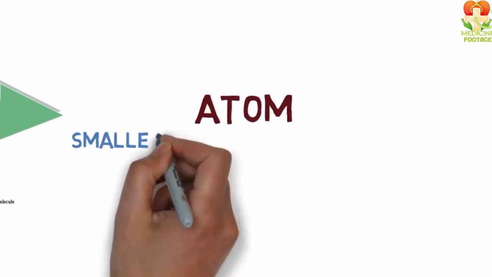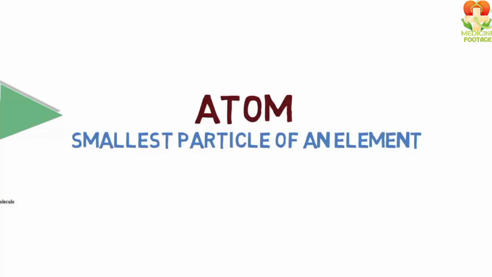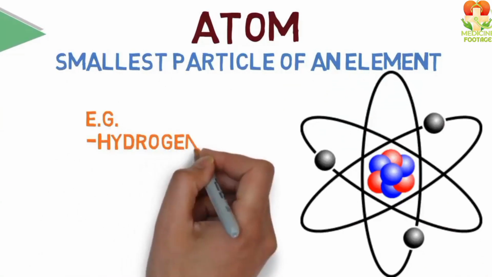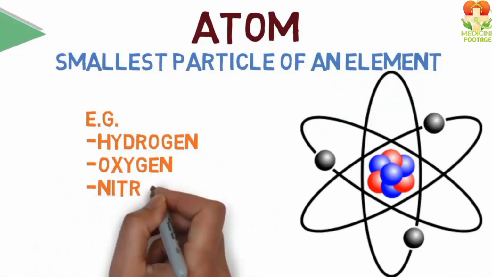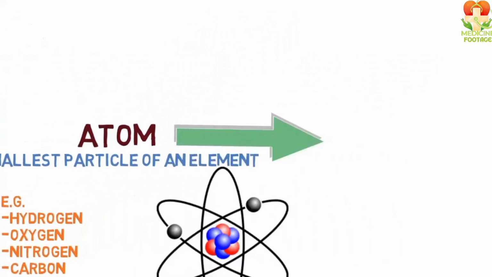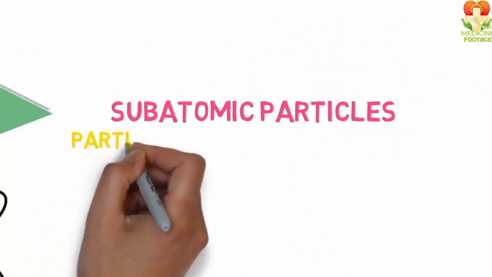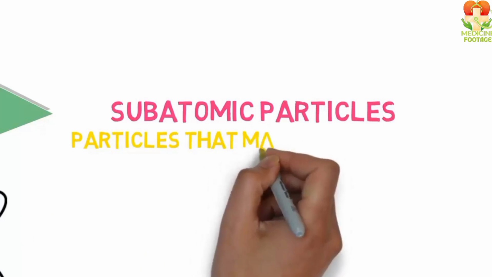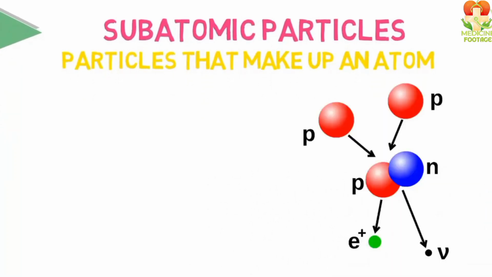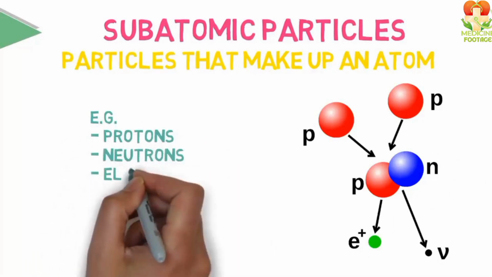An atom is the smallest part of an element, the smallest particle of an element, and it is called an atom. For example, we have hydrogen, oxygen, nitrogen, phosphorus, sulfur, and carbon. All these are atoms, but an atom itself is made up of subatomic particles, meaning those particles that together make up a whole atom are called subatomic particles. Now, how do subatomic particles make atoms? For example, electrons, protons, and neutrons are the particles inside an atom, and they together form the atom.